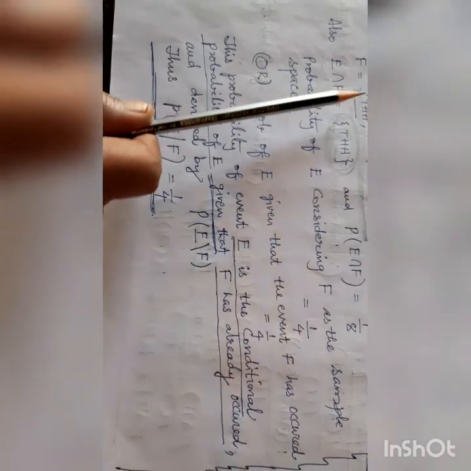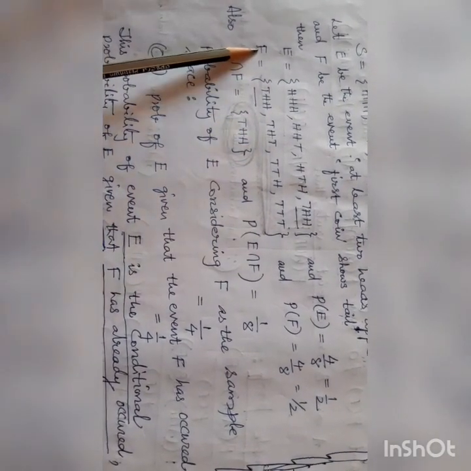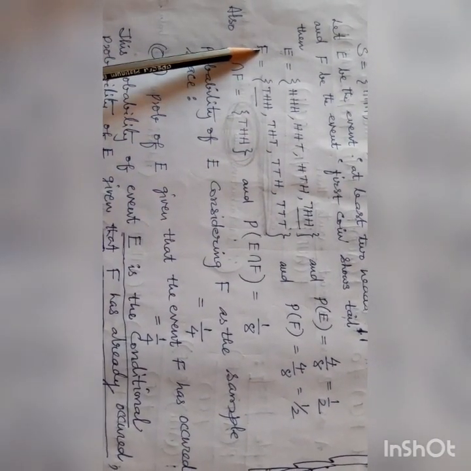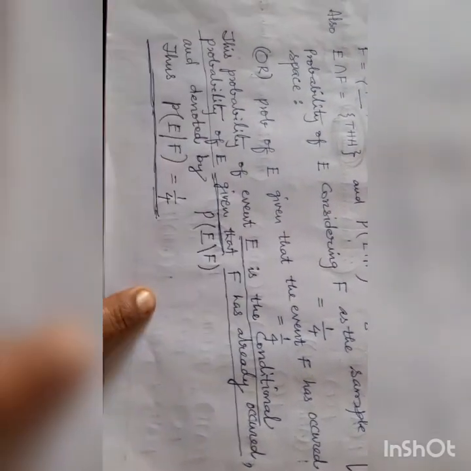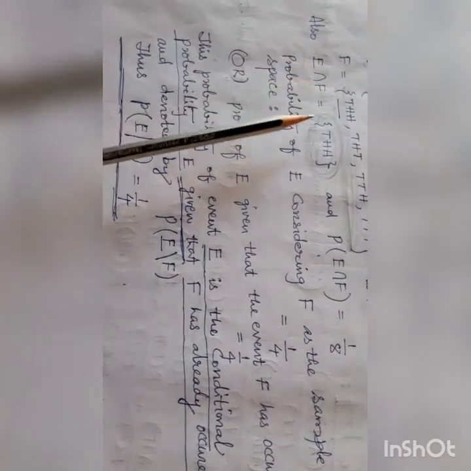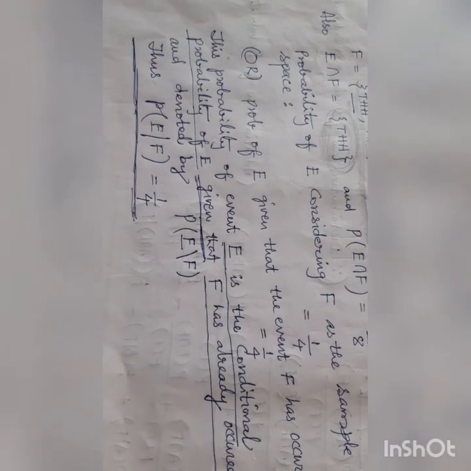This 4 is 1, 2, 3, 4. This is F. So here F is the sample space. We can write it as the sample space, and E intersection F. In the numerator place we will write the number of elements, 1. So the answer is 1 by 4.